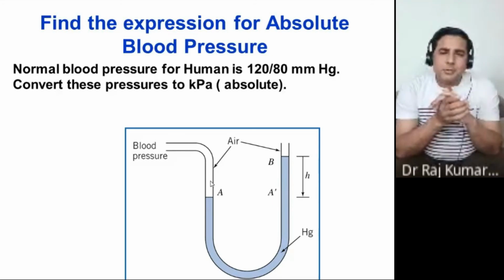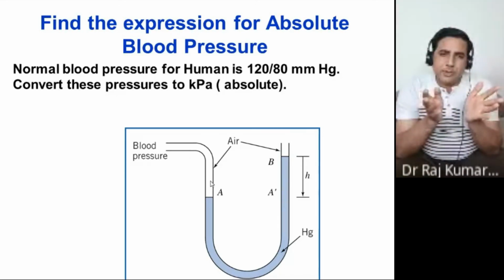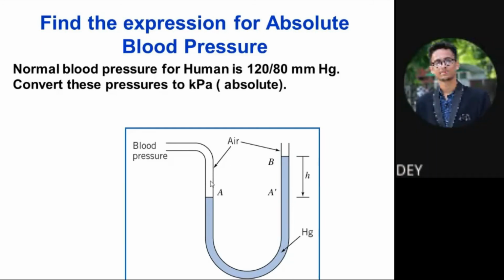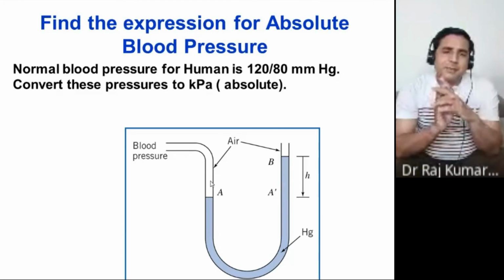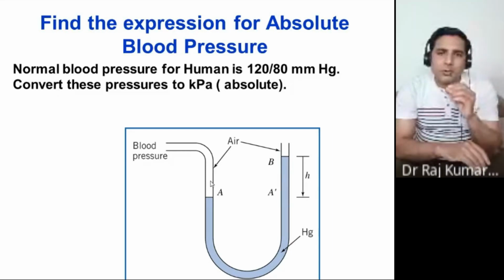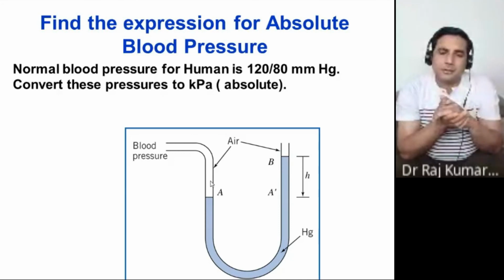In case of gaseous columns of very low height, pressure doesn't change, because in case of gases, pressure acts only because of collision of gas molecules on the walls, not due to the height.